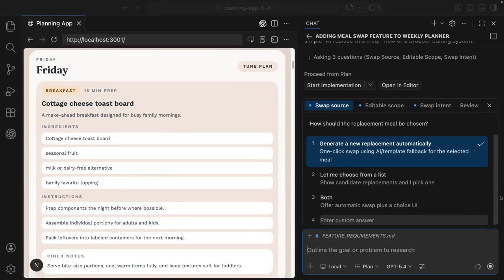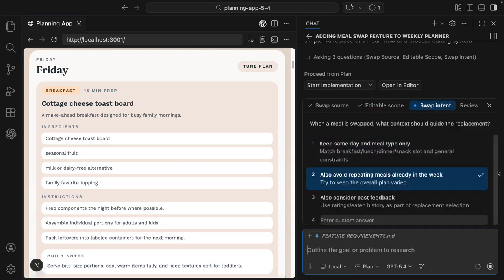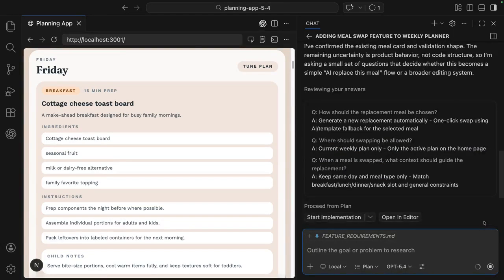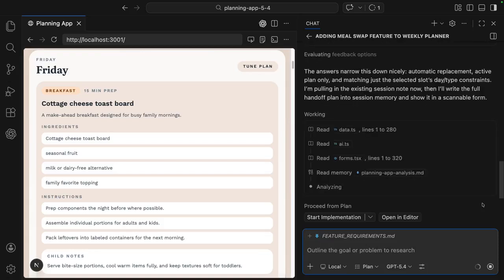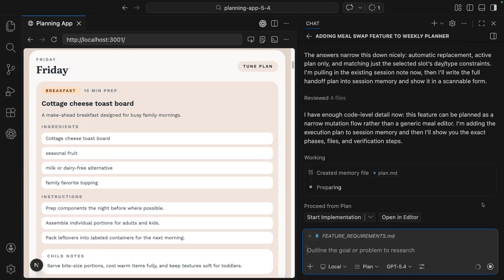If we head back to our plan session, we see that we've been asked some clarifying questions that have come just from my basic one-sentence prompt, like determining how and when a meal should be swapped, and what context should be kept when the swap happens. After we give it those answers, GPT-5.4 continues to iterate on the plan. And we've seen that GPT-5.4 has really excelled at logical reasoning.